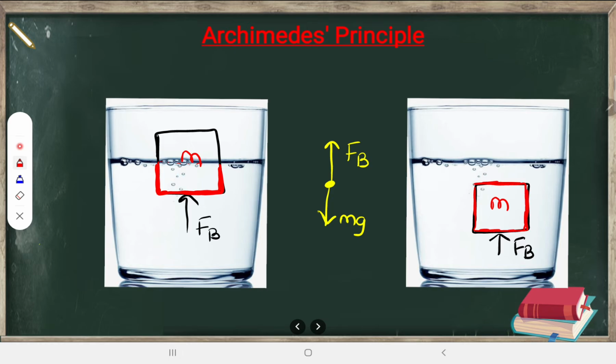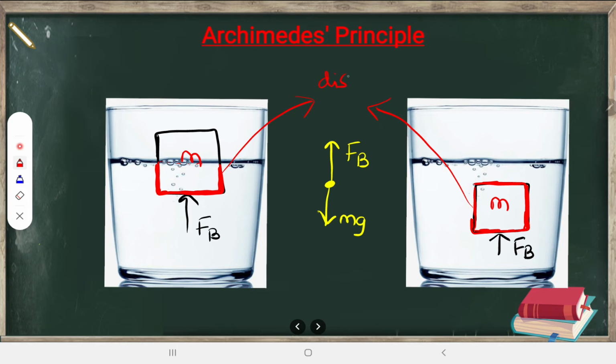Okay, so before this body comes here, what was there? Water was there. Now this body which is completely submerged and this body which is partially submerged, both of them have come here, which means they must have displaced some liquid. Look at this body and this body, they have occupied the space. No, they have displaced the liquid.